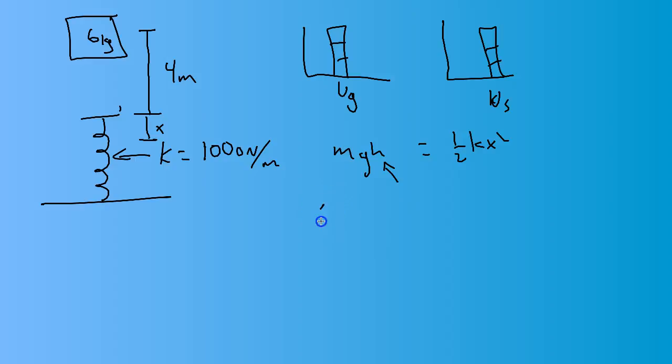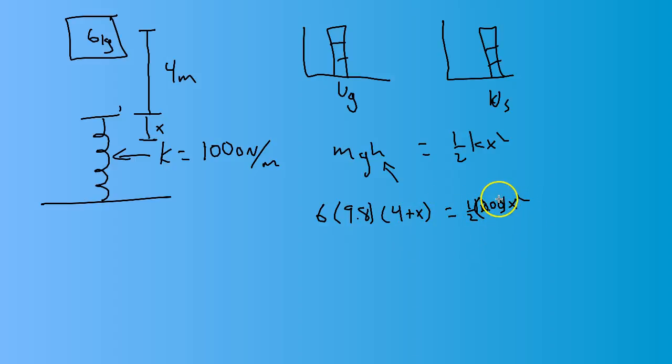Well, we're going to say that m is 6, g is 9.8, and height will be 4 plus x. And then on the other side, it's 1/2. The k was 1,000, so 1/2 times 1,000 times our x squared. And then solving this will get a little bit tricky now, so we'll have to do some simplifying.